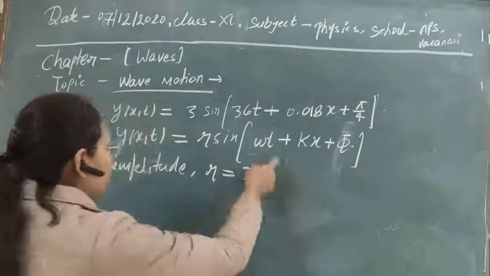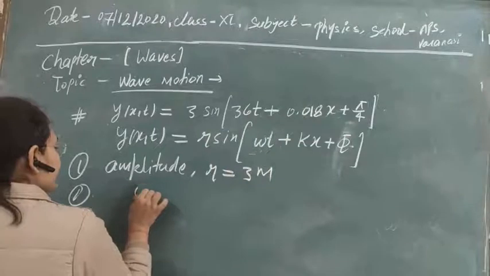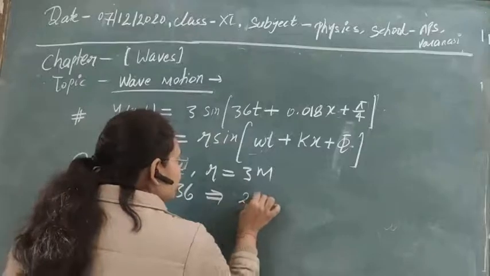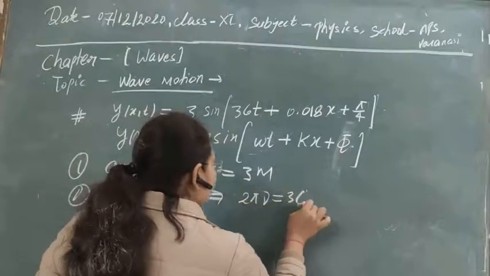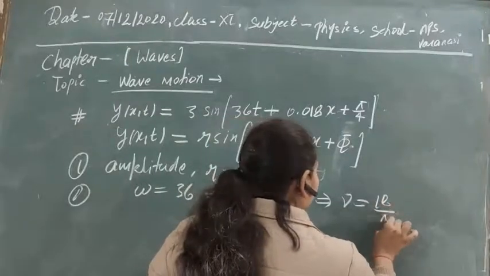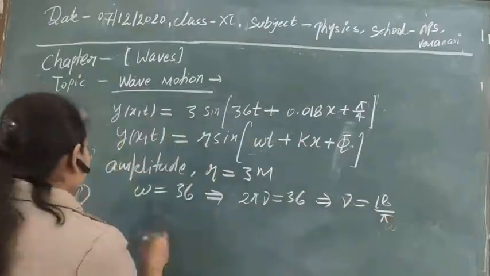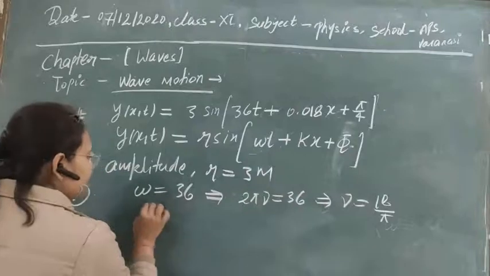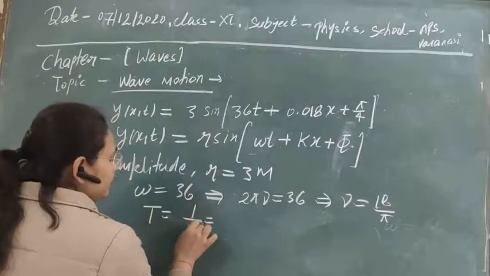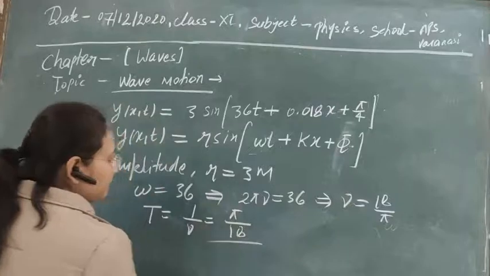After that you can find the value of the time period or frequency of the wave that is traveling. For that, if you compare these two terms, then omega is equal to 36, and we know that omega is equal to 2πν. So you can find the value of ν from here, that will be obtained equal to this much. Clear? The third factor that we can find from here is the time period of the wave. As you know, the time period of the wave is given by 1/ν, 1 by frequency. So with the help of that you can find the time period.